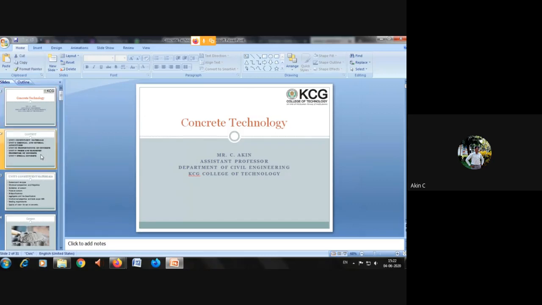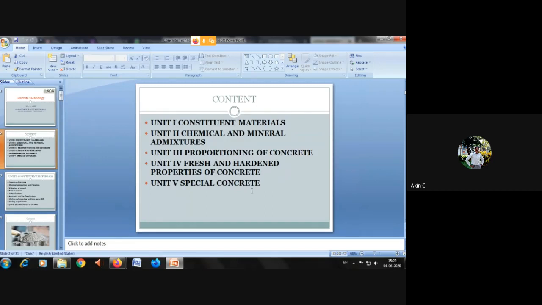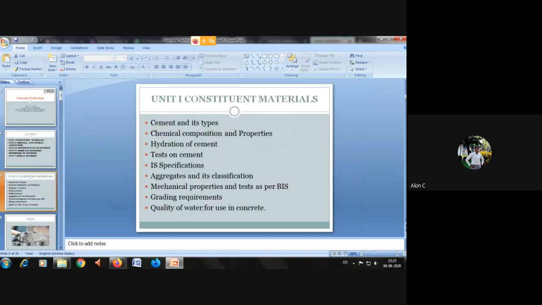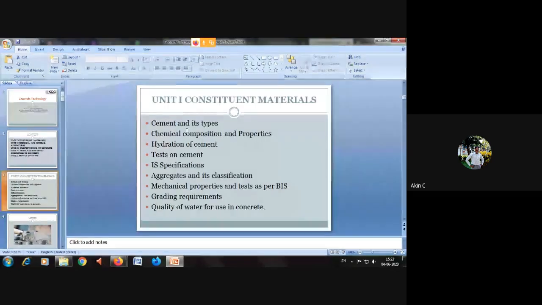So first, as I said, these are the units which we have seen in concrete technology. And the first unit syllabus covers: What is cement? What are its types? What are the chemical composition and properties of cement? And what is known as the hydration of cement, meaning the water reaction with the cement? Tests conducted on cement, and what are the IS specifications for cement? And aggregates. Similarly, we'll move on with the PPT.